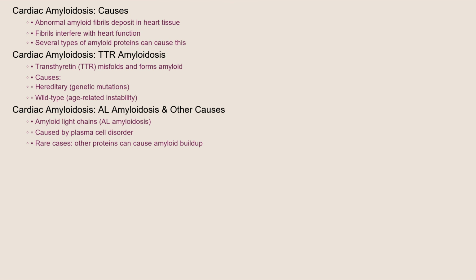One common type is transthyretin, or TTR, where the TTR protein misfolds and forms amyloid. This can be caused by genetic mutations, hereditary TTR amyloidosis, or by related instability of the normal TTR protein, wild-type TTR amyloidosis. Another type involves amyloid light chains, or AL amyloidosis, caused by a plasma cell disorder. In rare cases, other proteins can also lead to amyloid buildup in the heart.